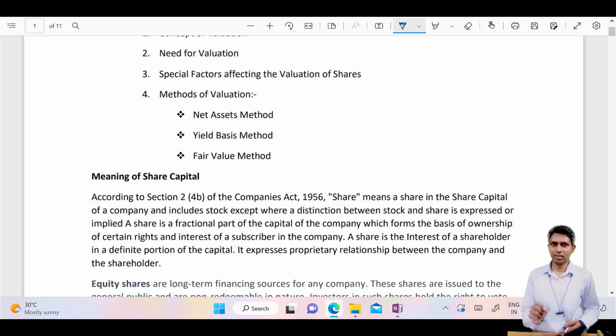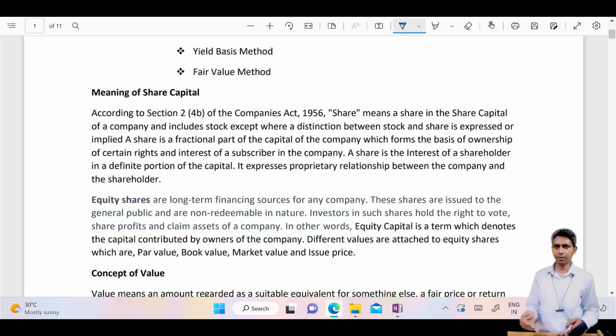As far as this segment exam is concerned, you will get evaluation only for practical purposes. That means you will get a 15 marks question on evaluation, and in evaluation all three methods, not only a question on just net asset or yield or fair, but all three methods put together, you will get a full 14 marks question. And what about the multiple choice and fill in the blanks? There also you could get one or two, but for that you can definitely read.